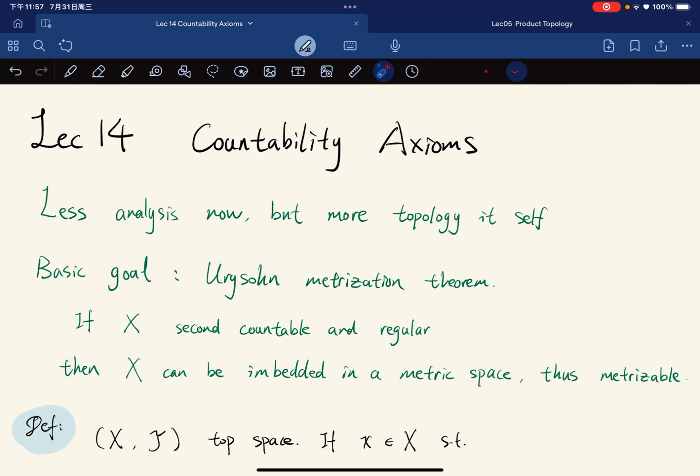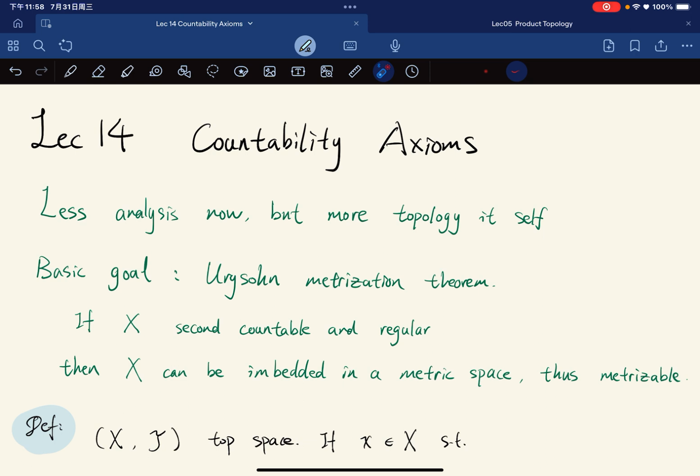Okay, so this is the 14th lecture, and the topic for today is the countability axioms. It is less motivated directly from analysis, and more focused on topology itself. The basic goal from now on is to prove the metrization theorem.